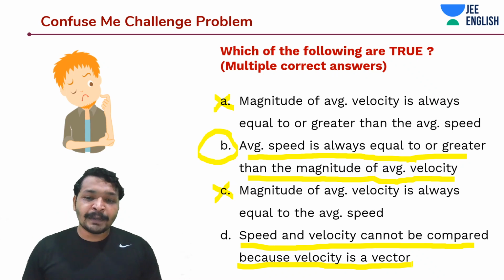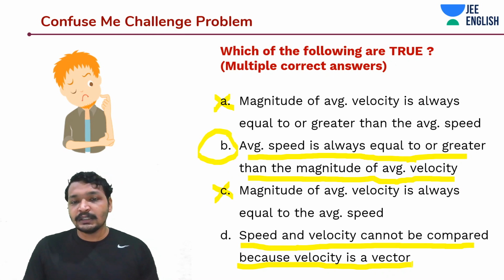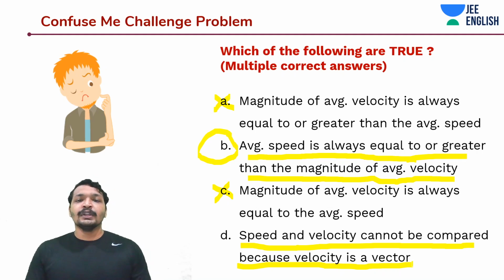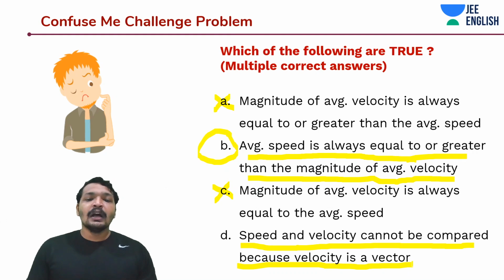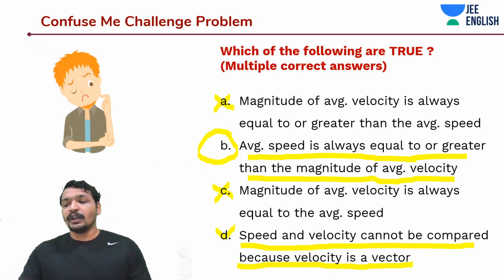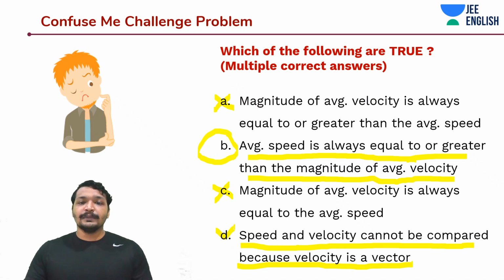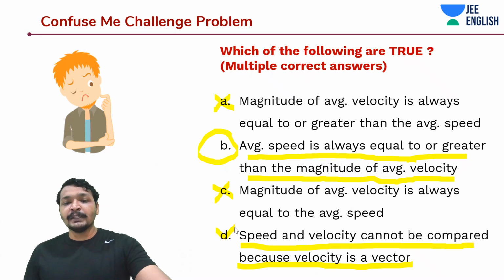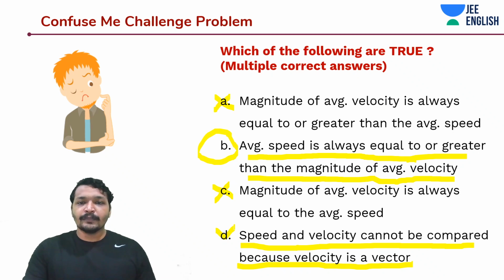So in the earlier one we compared the magnitude of velocity and we said this statement is always true. This is like a universal thing. But when we are talking about speed and velocity, they cannot be compared because velocity is a vector. They are two different things. You are not going to compare speed and velocity directly. What you can do is compare the magnitude of velocity with speed, but you will not directly compare the speed and velocity.